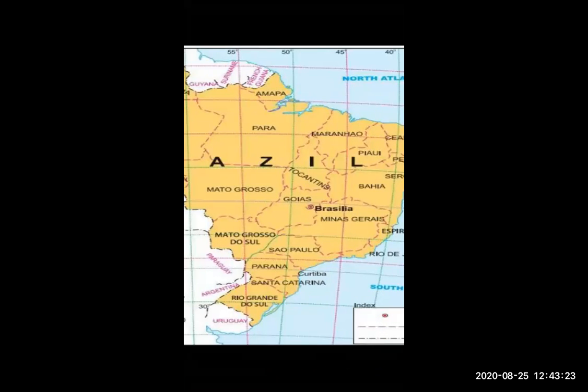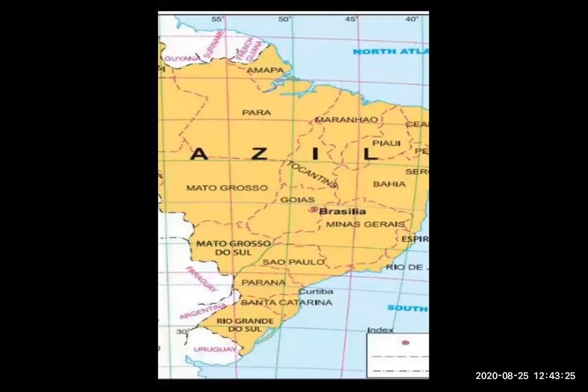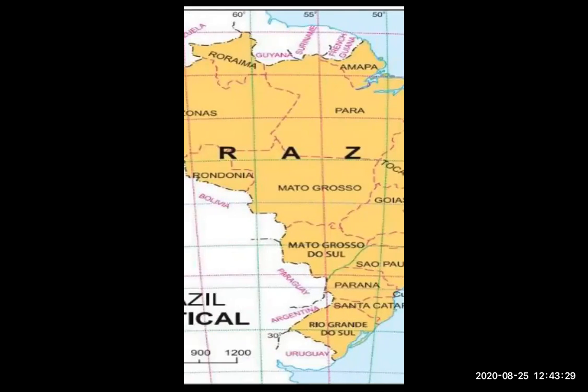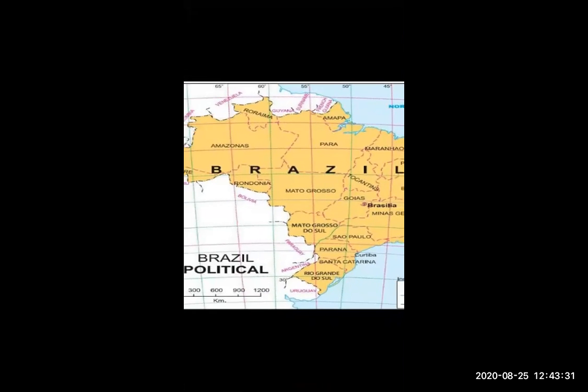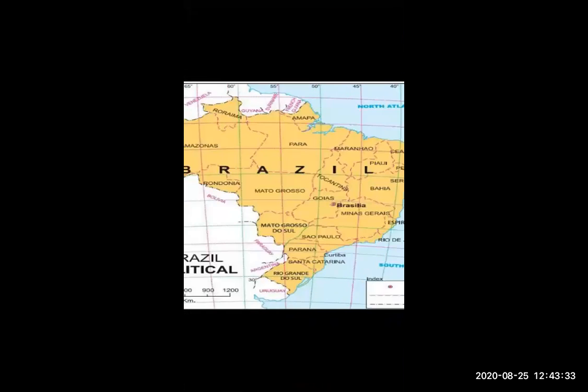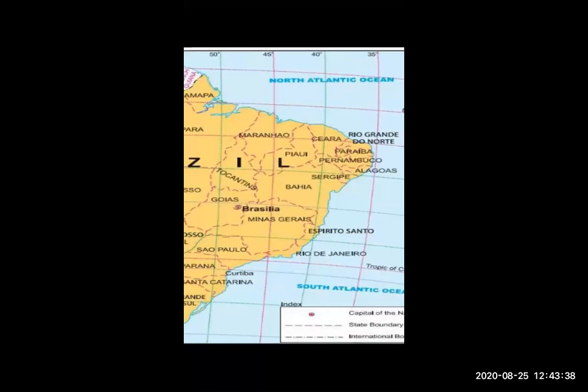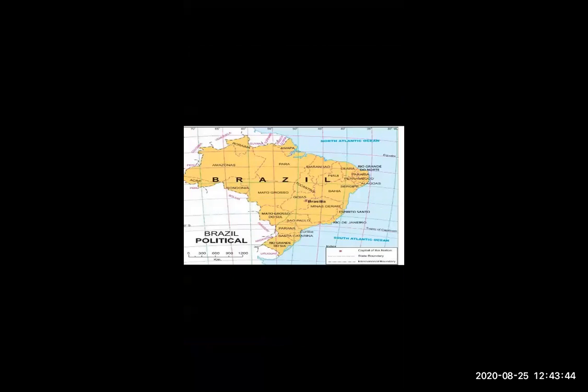Just look over there, students. Now, I hope you are able to see the map properly. Okay. So now, on the west side, Colombia, then Peru, then Bolivia, and Paraguay.